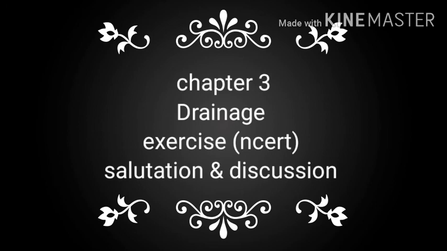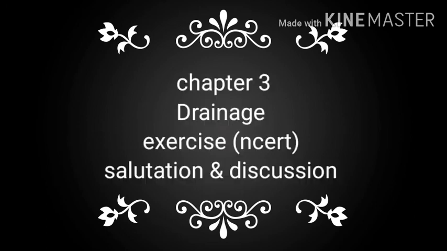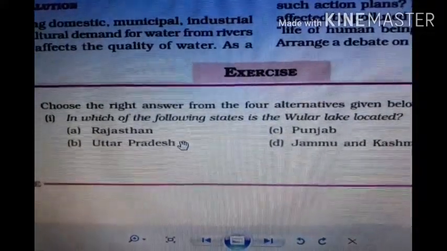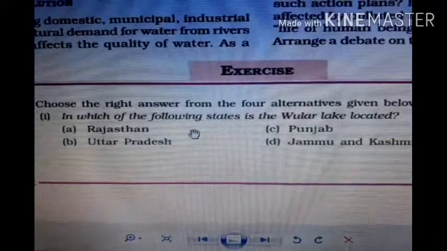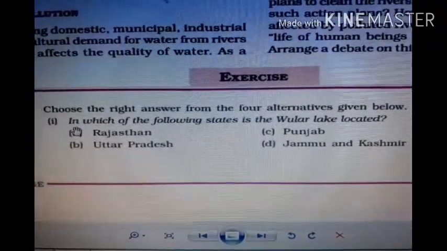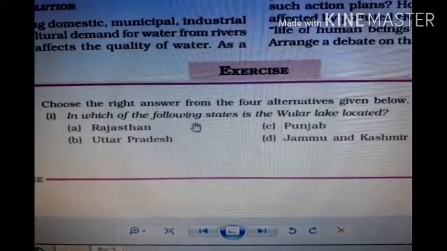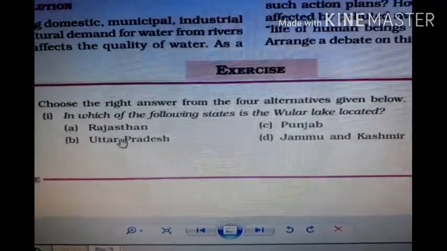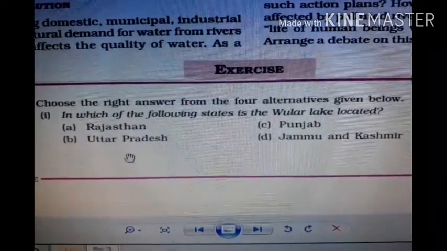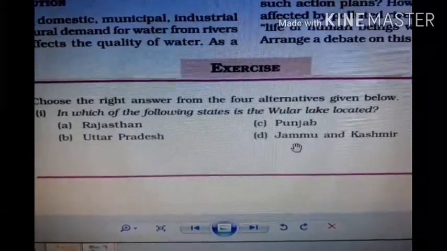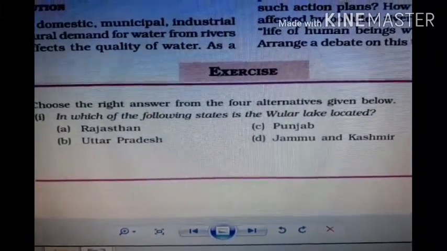First of all, the first question in the book is objective. Choose the right answer from the four alternatives given below. In which of the following states is the Wular Lake located? Rajasthan, Punjab, Uttar Pradesh, Jammu and Kashmir. The right answer is Jammu and Kashmir.